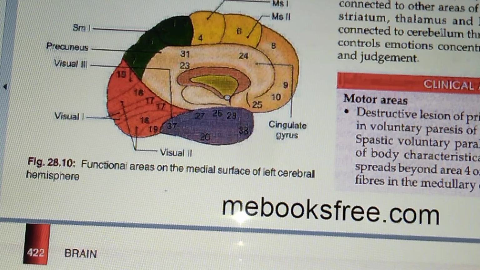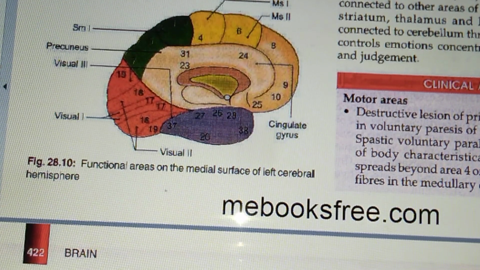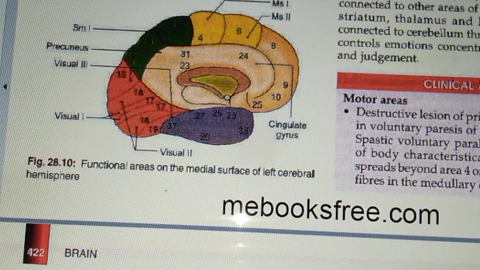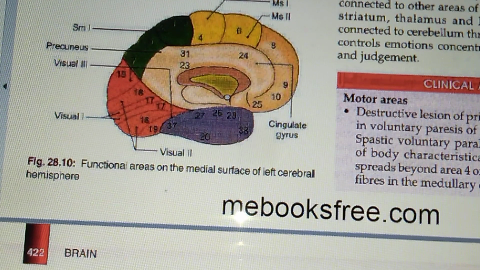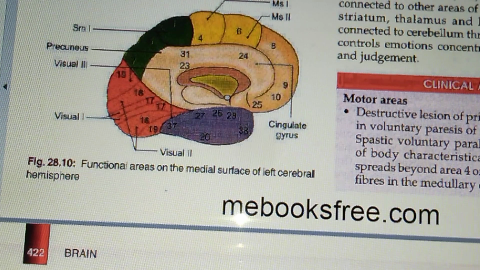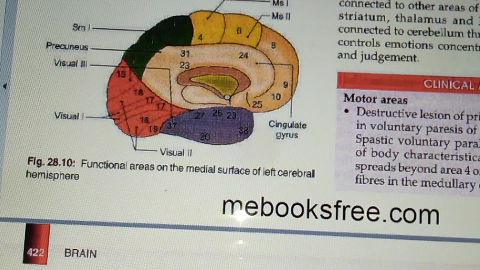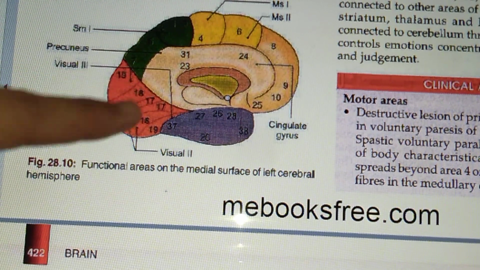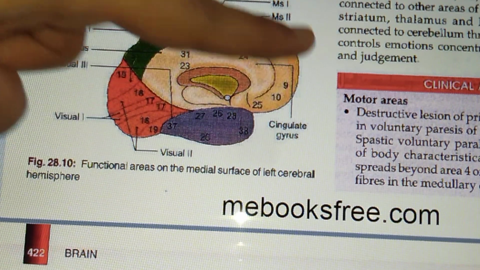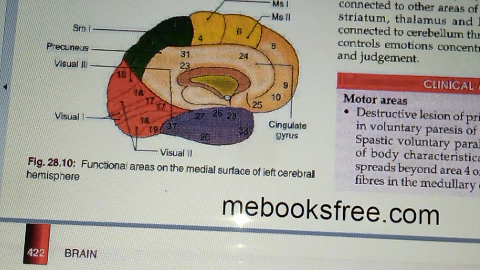The three areas are linked together by association fibers, and the visual areas give efferent fibers which reach the frontal eye field, right? Frontal eye field we have learned in the motor areas, right? So at that time also we have talked about this, that it is related to the visual areas, and now here you can see the visual areas, they will be related to the frontal eye field, right?